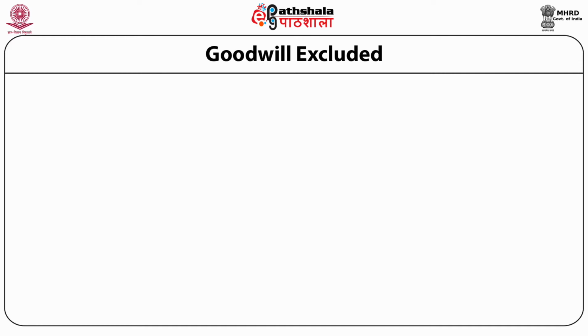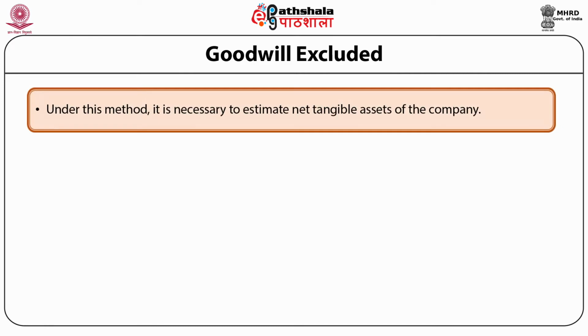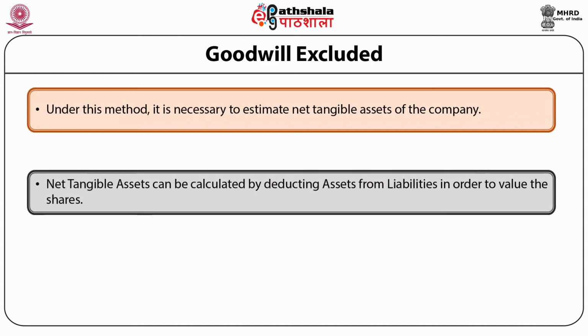To value the share on the net tangible assets basis by excluding the amount of goodwill. Under this method, it is necessary to estimate the net tangible assets of the company, and the value of net tangible assets can be calculated by deducting liabilities from assets in order to value the shares.